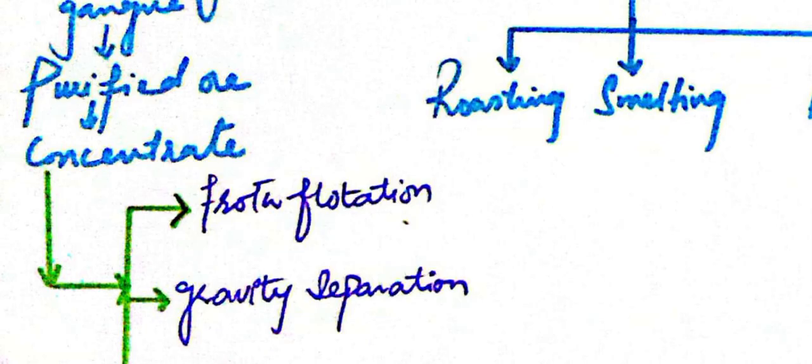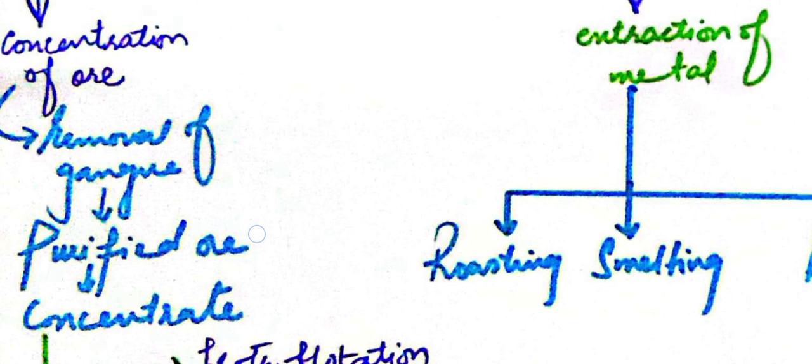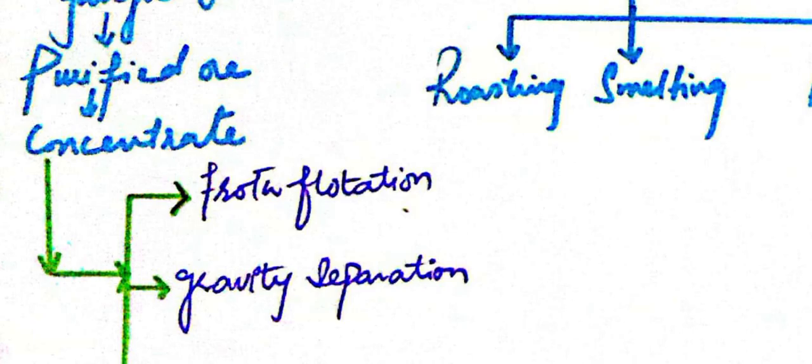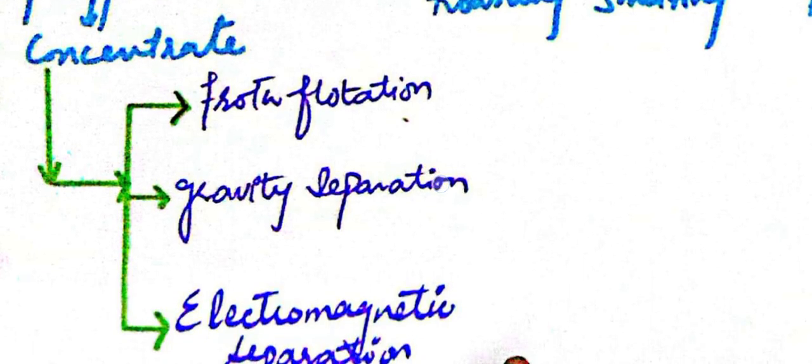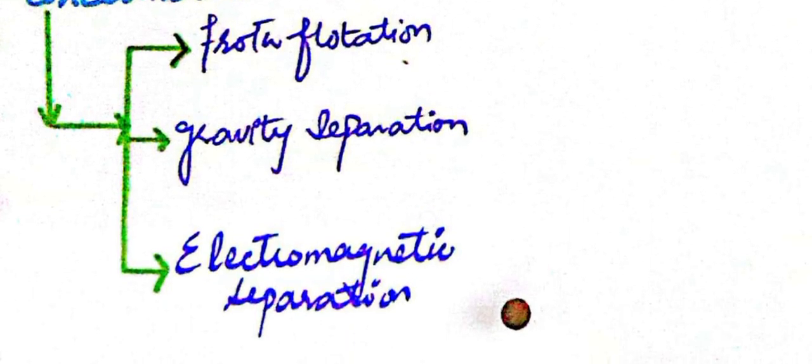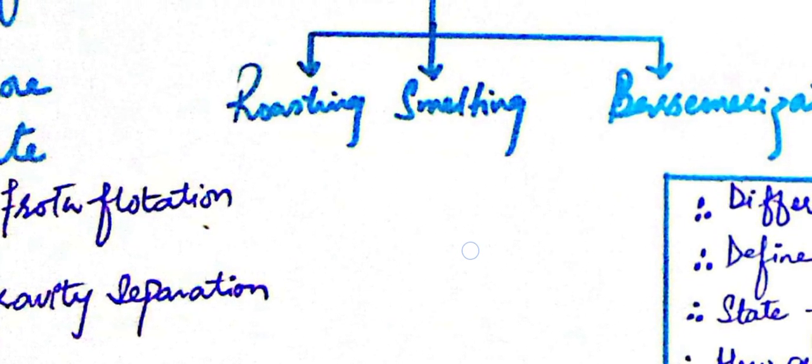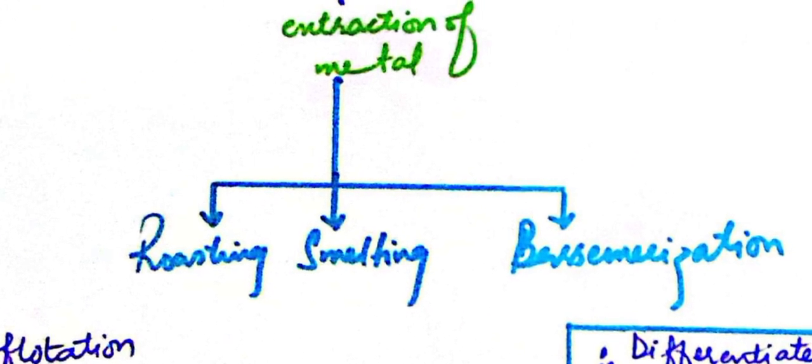Then this process, the concentration of ore, the first step in the metallurgical operation, is further divided into three steps: froth flotation process, gravity separation, and electromagnetic separation. These are the three ways by which we perform the concentration of ore. And the second step in the metallurgical operation is extraction of metal.